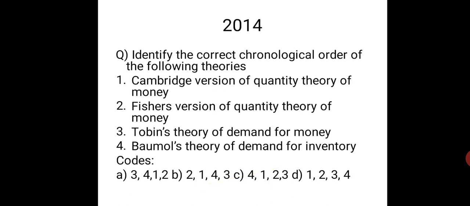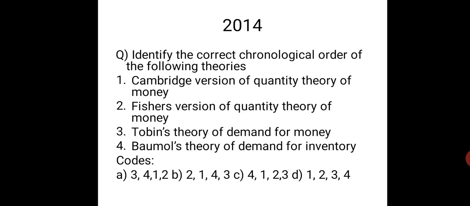Okay, moving on to the next question that appeared in 2014 UGC NET paper. Again, it's a chronological question where they have asked Cambridge version, Fisher's version, Tobin's version, and Baumol's version. Just now, we have said that first it has to be Fisher's model, then came Cambridge version, then came Baumol's version, and then comes Tobin's version. So the answer has to be B, that is 2, 1, 4, 3.